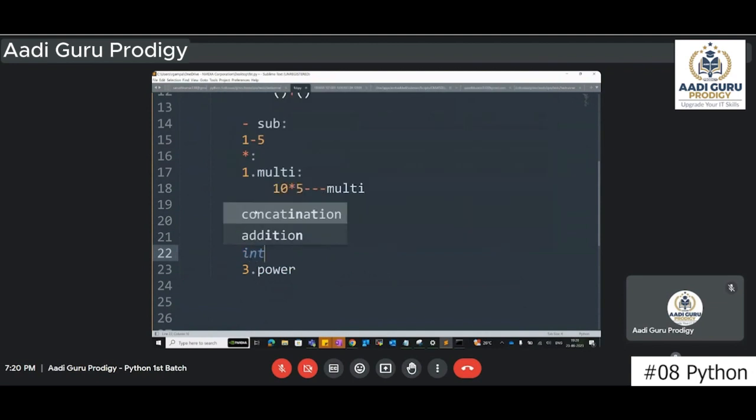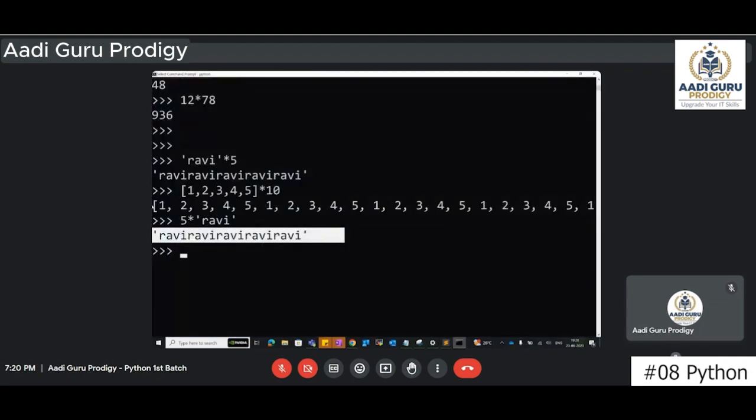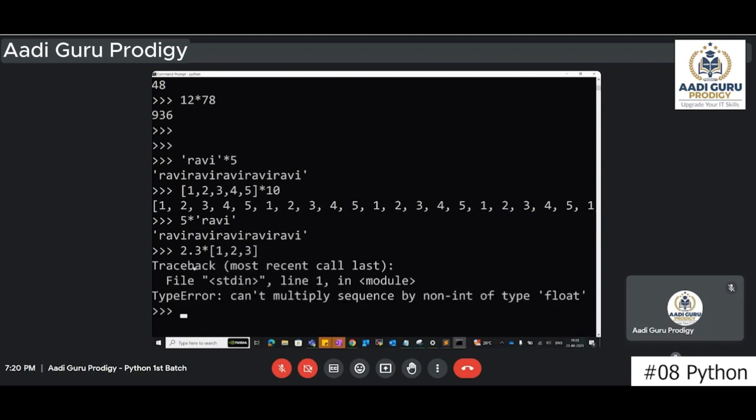If one side is an integer, see here, 5 is an integer number, here also 5 is an integer number, 10 is also an integer number. That is how you mention how many times you want to repeat: I want to repeat 5 times, I want to repeat 10 times. But we will not mention like this, I want to repeat 2.3 times into this list. This is not possible, right? We have to mention only an int type, that means an exact number, not point values.